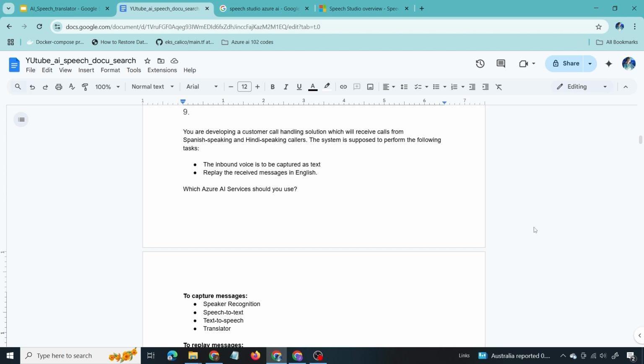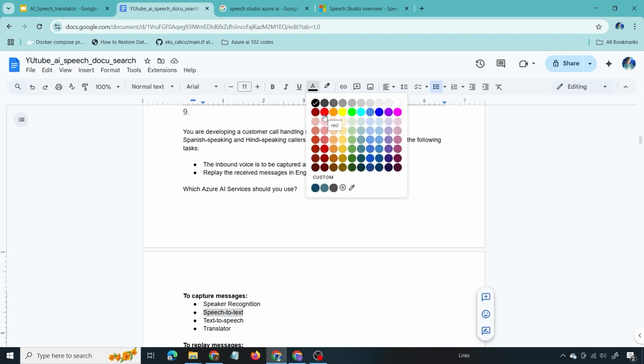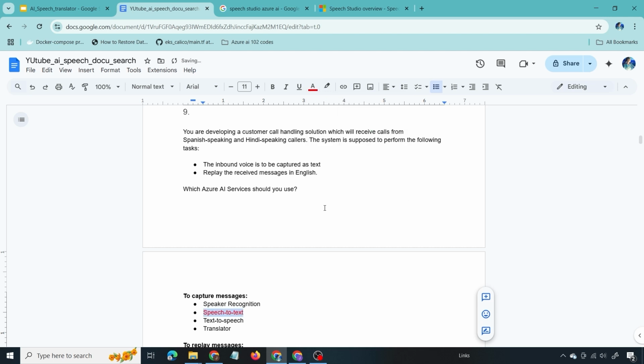Now let us get into the options. To capture messages, the received messages are in audio format because they will receive calls from people. So it is an audio input and we have to convert it into text. That is the first requirement. To convert audio to text, we have to use the speech to text feature of Azure AI Speech Service. So the correct answer is speech to text.